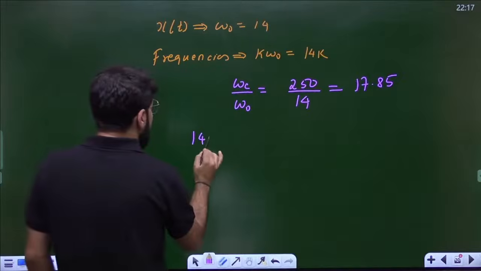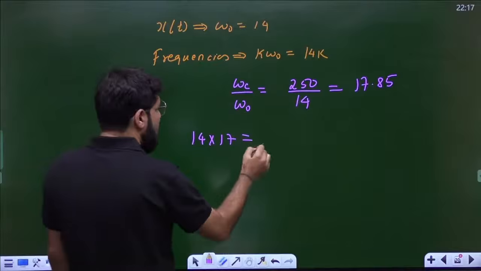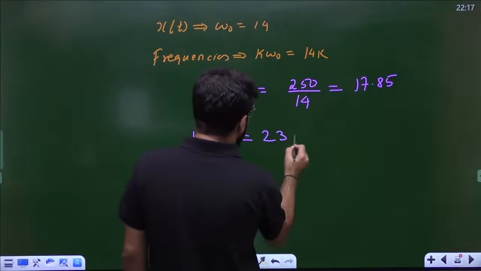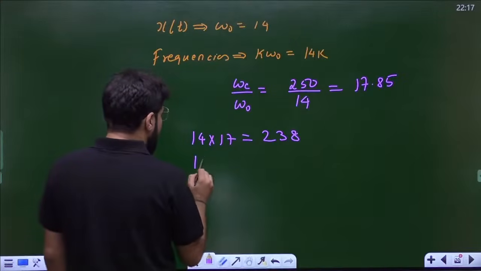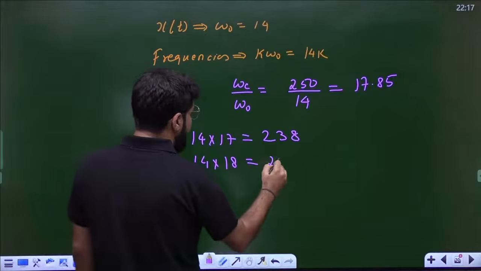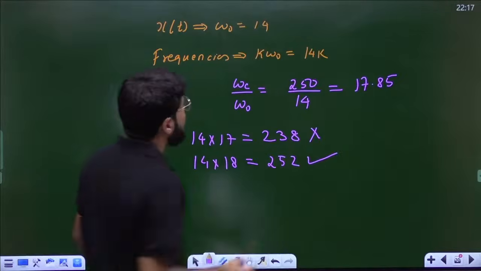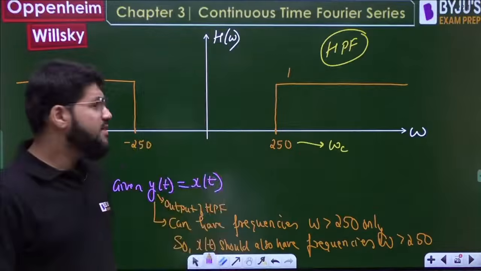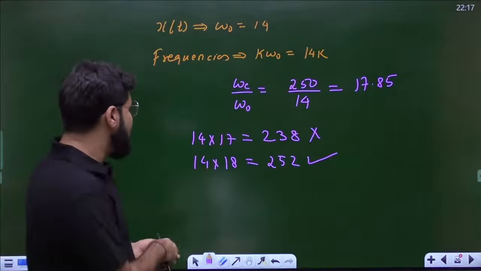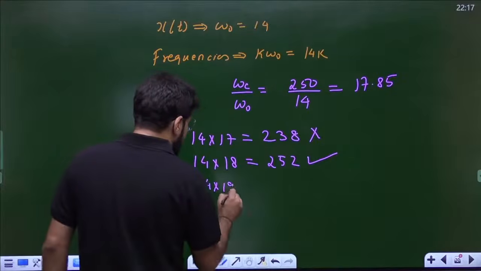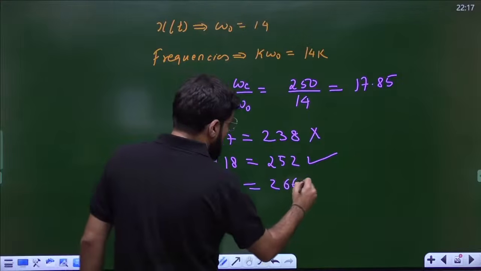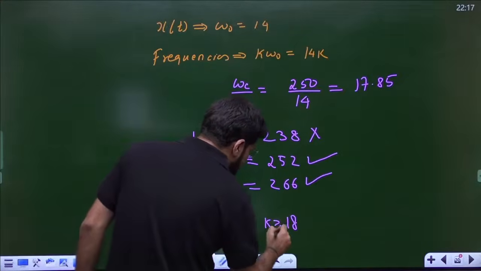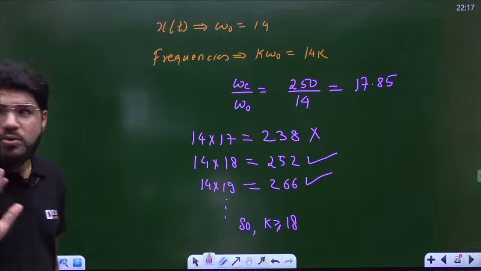That means when you take 14 into 17, what is 14 into 17? That is 238. But if you take 14 into 18, that is 252. The frequency should be greater than 250, so 238 should not be there. 14 into 18 is allowed, and 14 into 19 will be further 266, that is allowed. So I can say that k should be greater than or equal to 18.